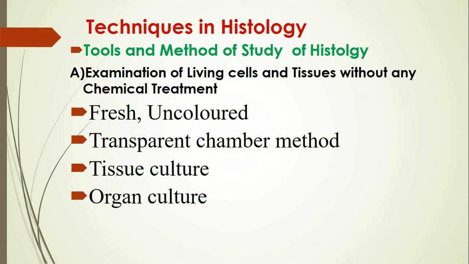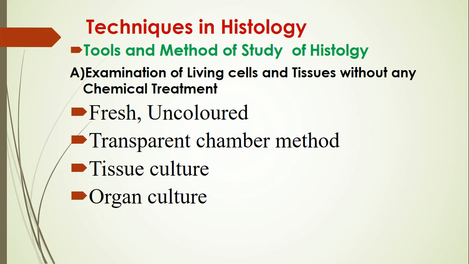Now for light microscopic observation, cells and tissues are either examined in living condition or dead condition. Structural details of these animal tissues and organs are studied by using various methods, singly or in combination. Now first, examination of living cells and tissues without any chemical treatment.